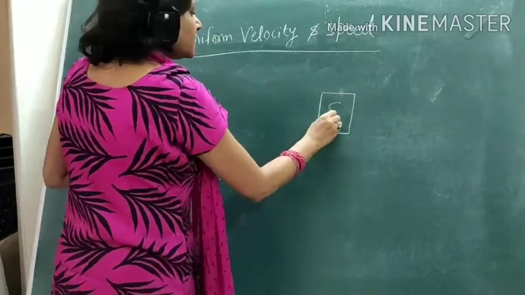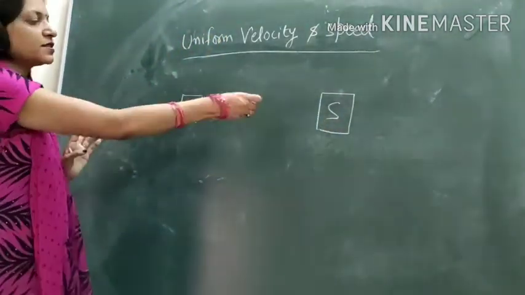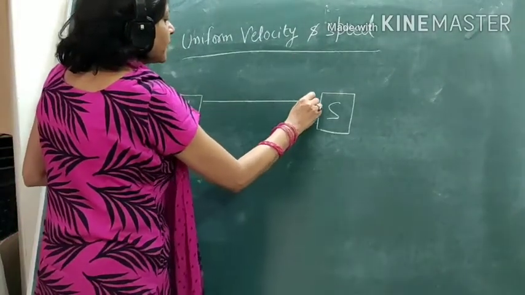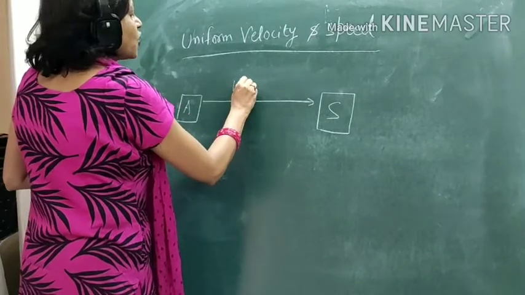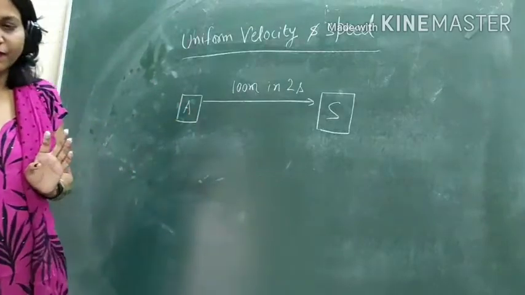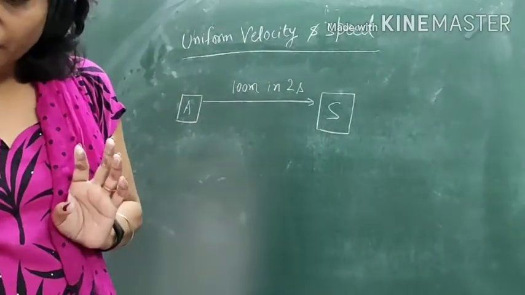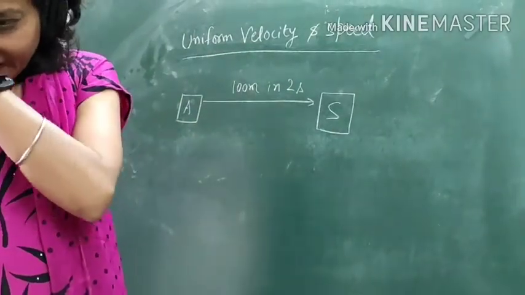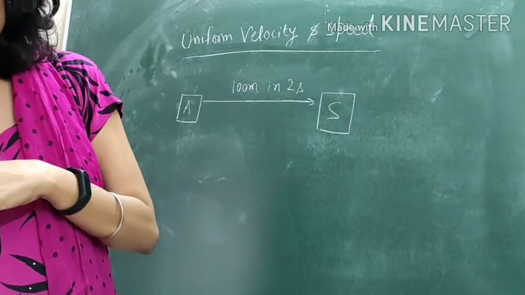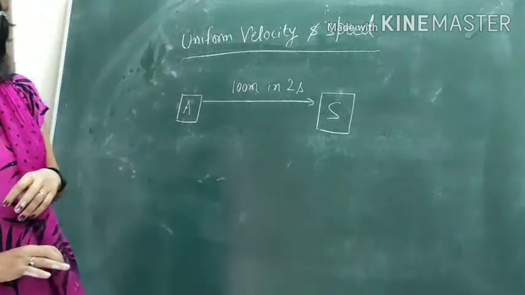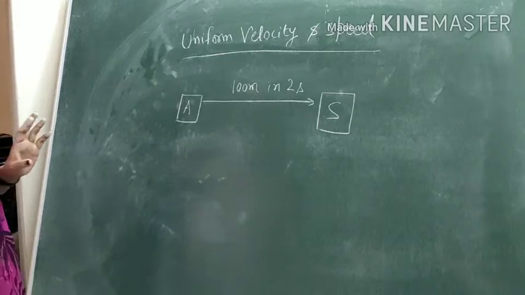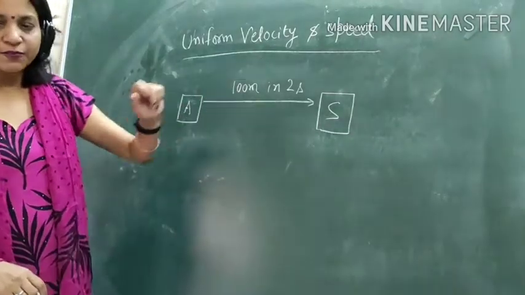Suppose you go to the shop and traverse a distance of 100 meter in 2 seconds. 100 meter in 2 seconds you are covering, from A to S point.